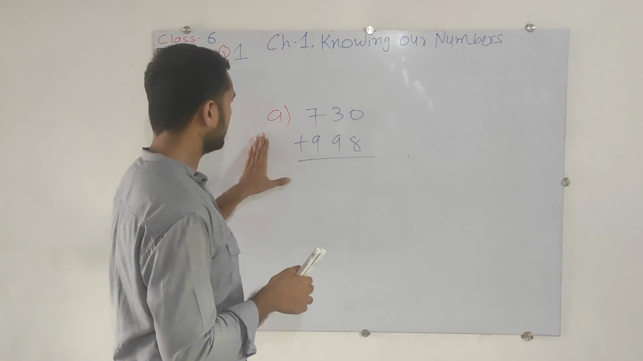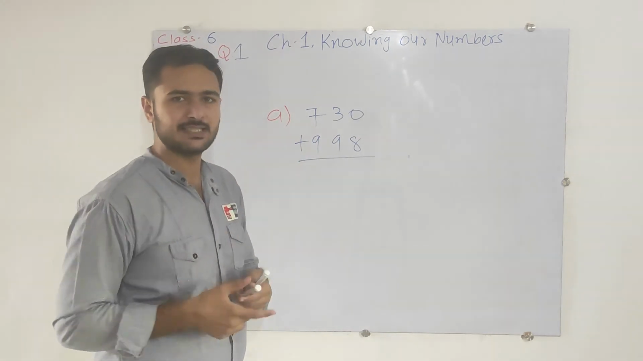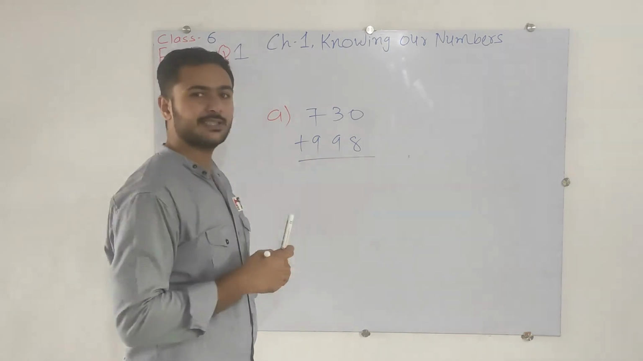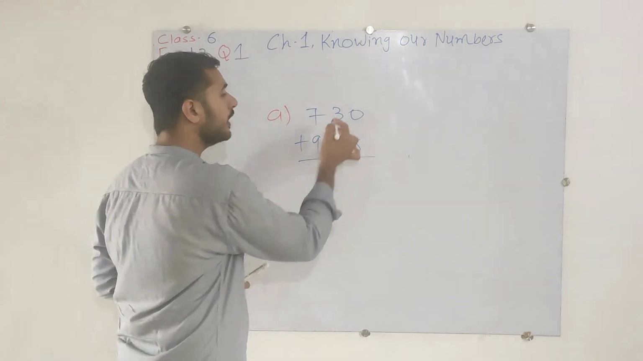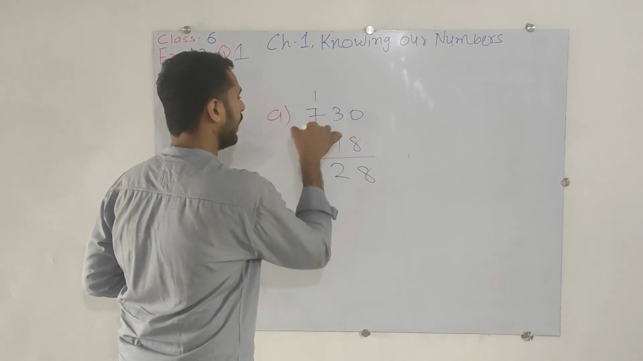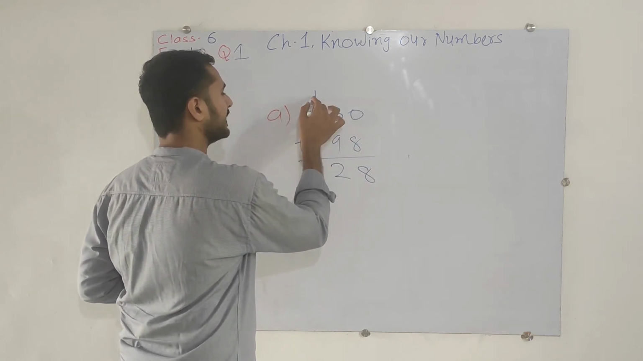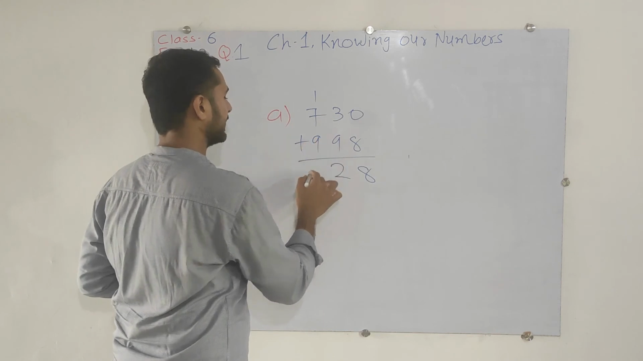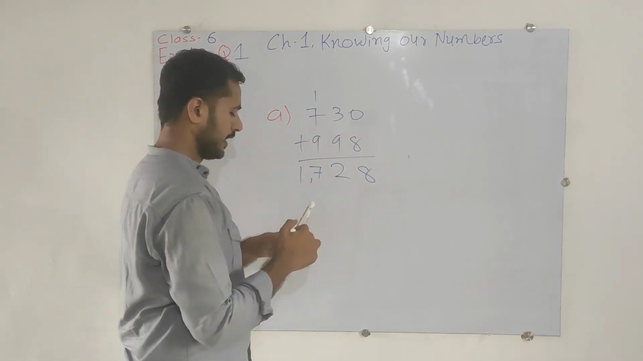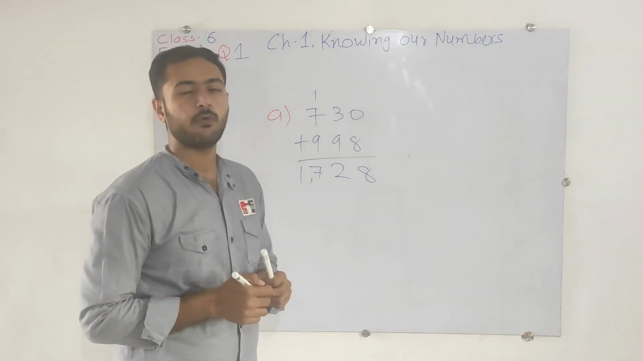The A1 which I am doing, and then 3 more, you have to do by the normal process. If I want to do the addition by the normal process, how will we do it? 0 plus 8 is 8, 3 plus 9, that is 12, 2 is here, 1 is here, 7 and 1, that is 8, 8 and 9, that is 17. Fine. So here we have 1, 7, 2, 8. That is the final answer.